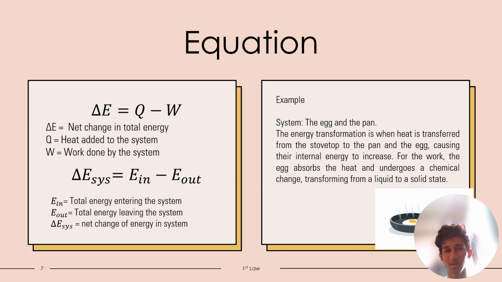Energy of the system increases as the egg cooks, which is positive, and the Q is the heat transferred into the system from the stove top, but also transferred out of the system, negative, due to the evaporation. And finally, the W is the work done on the egg by the heat due to its changes in state, which is negative. Therefore, the total change in internal energy of the system, which is the egg and the pan, is the sum of the heat transferred in and the work done.